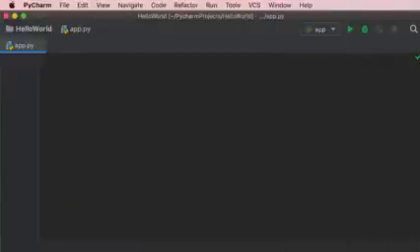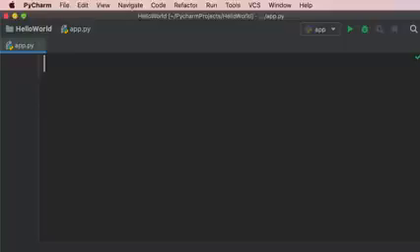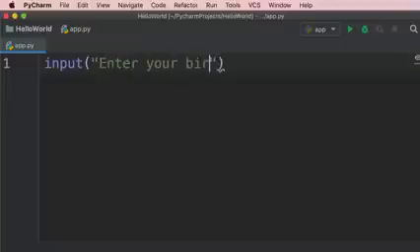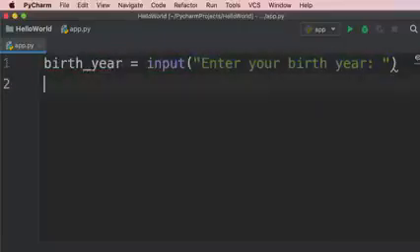You've learned about the 3 types of data in Python. We have numbers, strings, and booleans. Now there are times you want to convert the value of a variable from one type to another. Let me show you. So we're going to use our input function to read the user's birth year. So enter your birth year. Now this input function is going to return a value, so we can store it in a variable called birth_year. Okay?